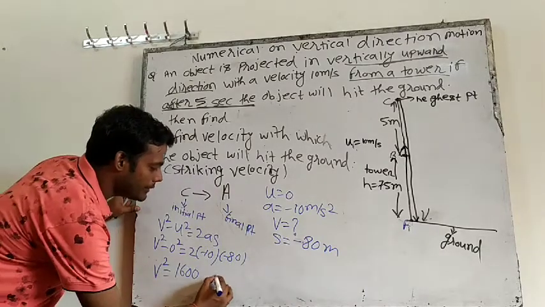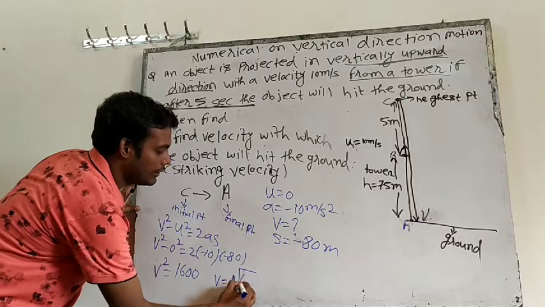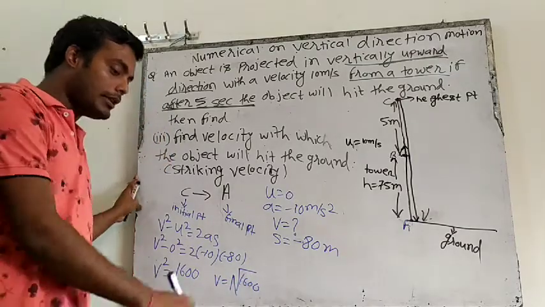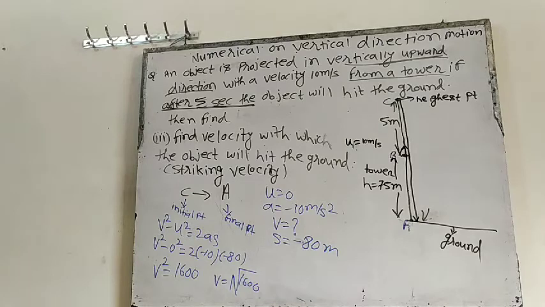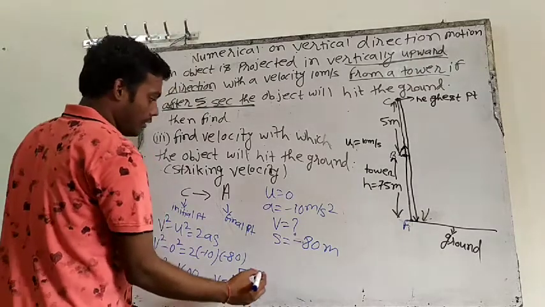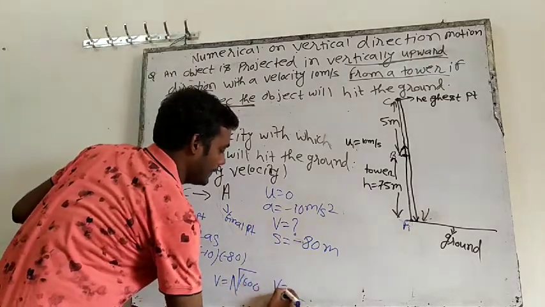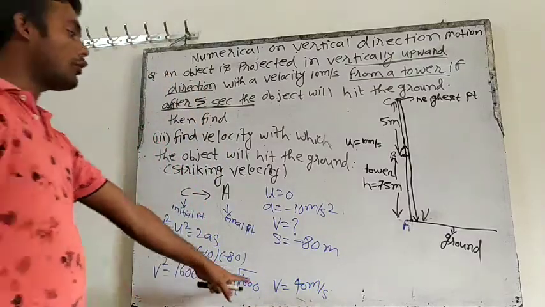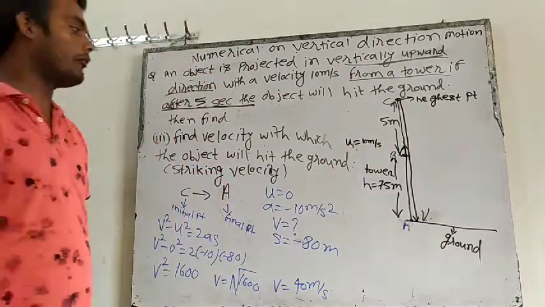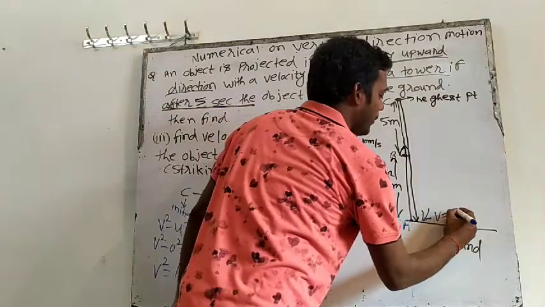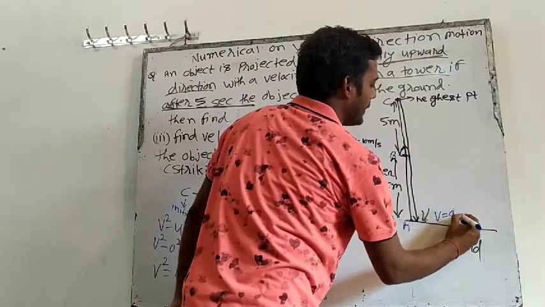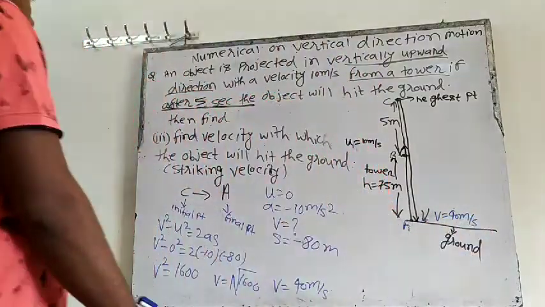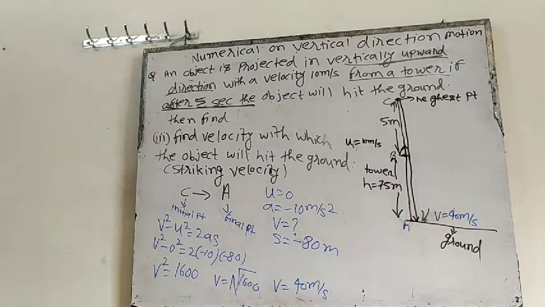And V will be the square root of 1600, that means 40 meter per second. Square root of 1600 will be 40. It will hit the ground with how much velocity? This V will be 40 meter per second.